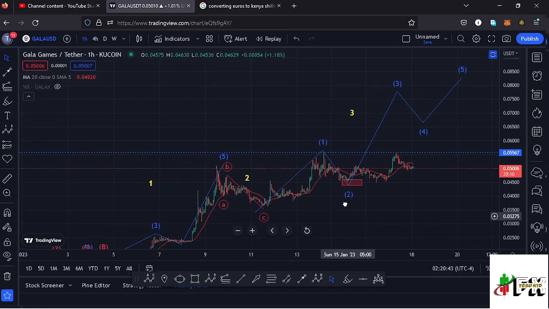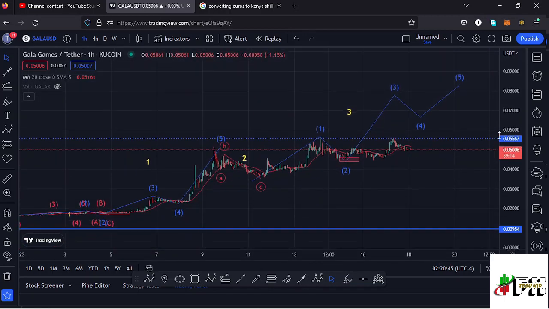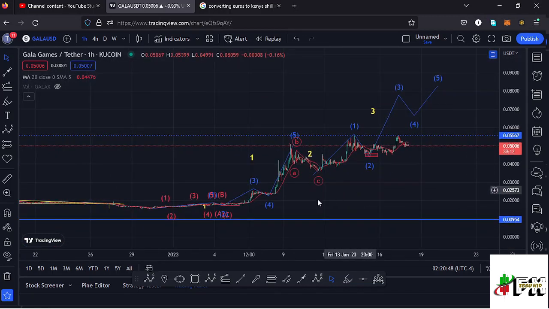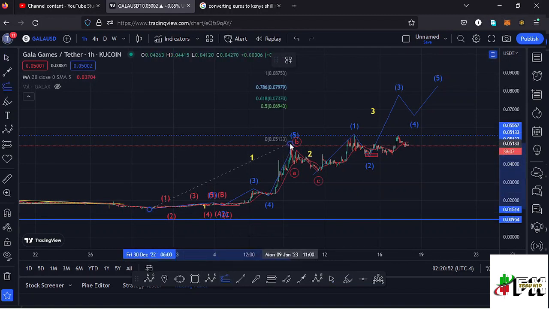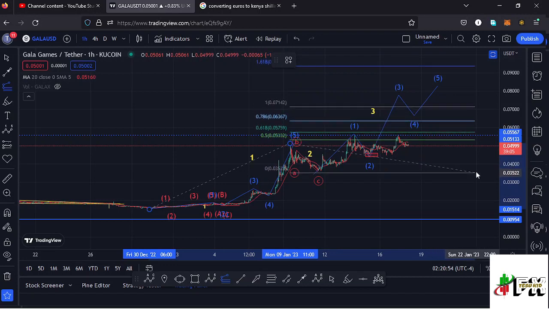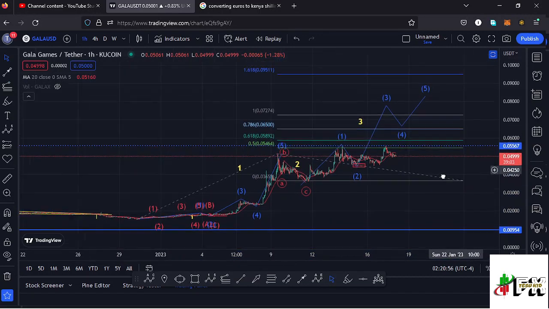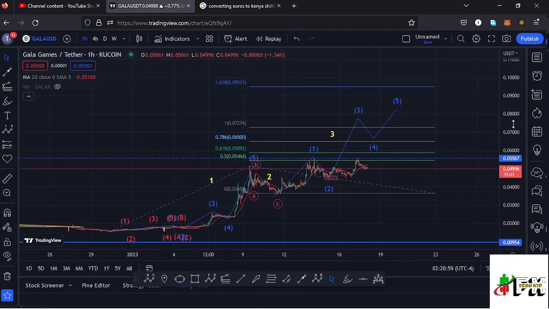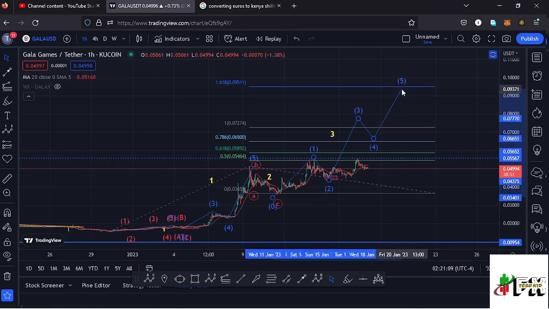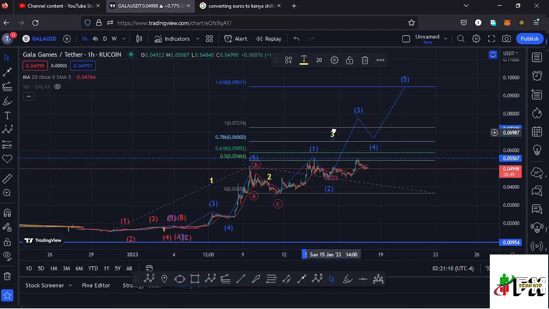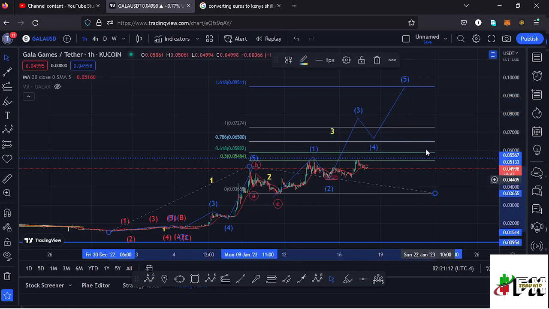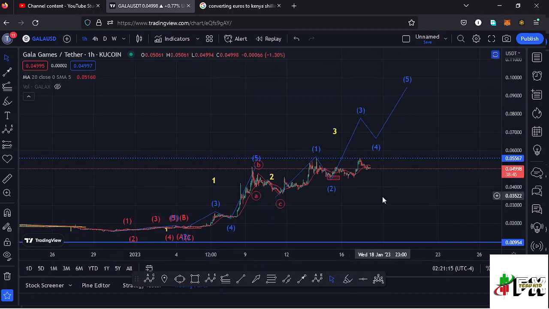And by first sketching out a minimum target area to the upside in the formation of this wave 3, using a trend-based Fibonacci, connecting it from the low of the first wave to the high of that wave 1, then dragging the fibs to the low of the second wave, that gives me a minimum target area to the upside in the formation of that wave 3 at the fib level 1.618, which perfectly lies at around the $0.09511 mark. And that is the minimum that I'm expecting that higher EDU12 con 3 here on the Gala Games chart to do.